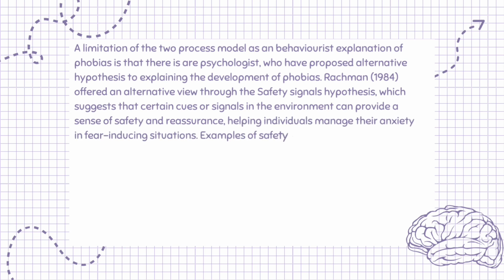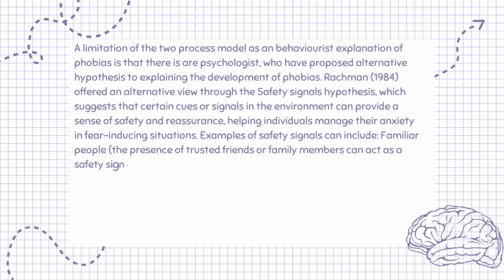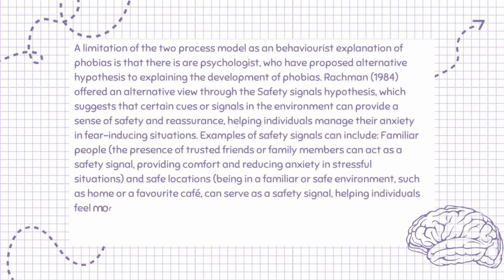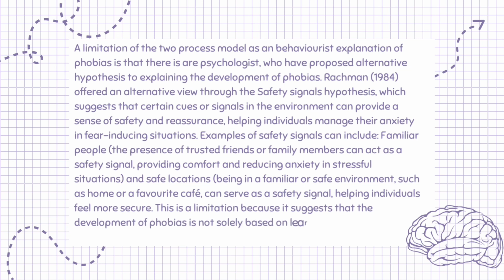Examples of safety signals can include familiar people. The presence of trusted friends or family members can act as a safety signal, providing comfort and reducing anxiety in stressful situations, and safe locations, being in a familiar or safe environment, such as home or a favorite cafe, can serve as a safety signal, helping individuals feel more secure. This is a limitation because it suggests that the development of phobias is not solely based on learned behaviors from direct experiences, as proposed by the two-process model.